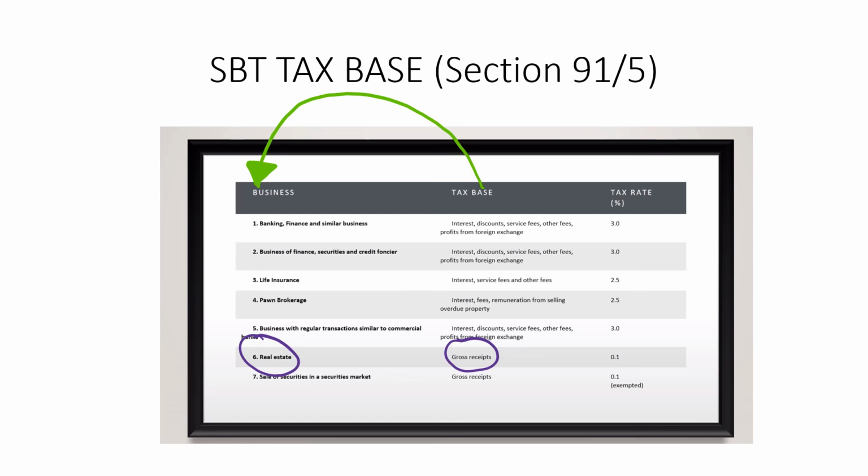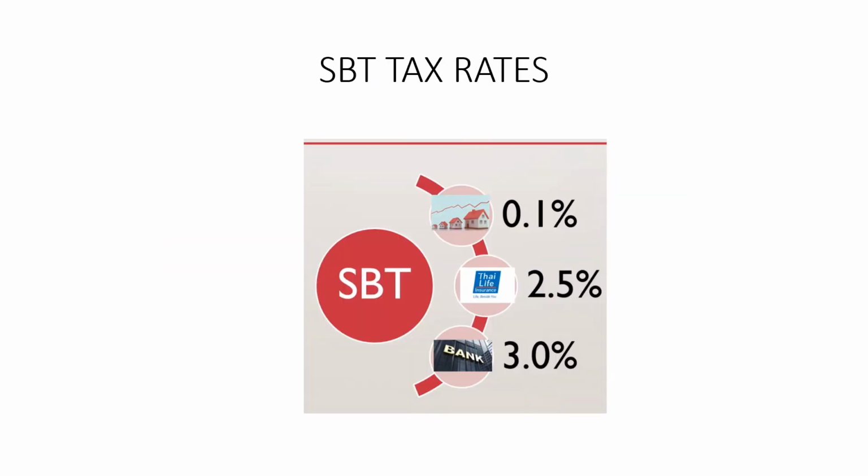Or if you sell securities in a securities market, your tax base will be the gross receipt as well. So you can see that the tax base for specific business tax depends on the type of business subject to SBT. Different types of business may use different tax bases.